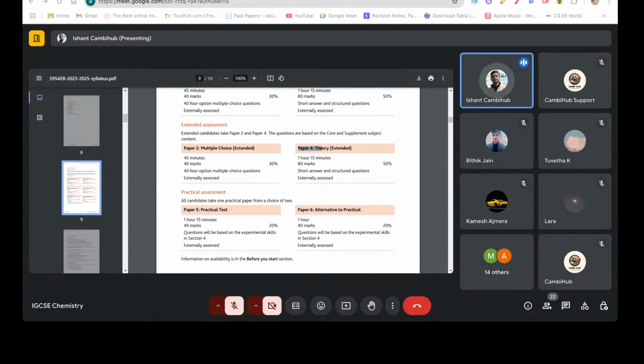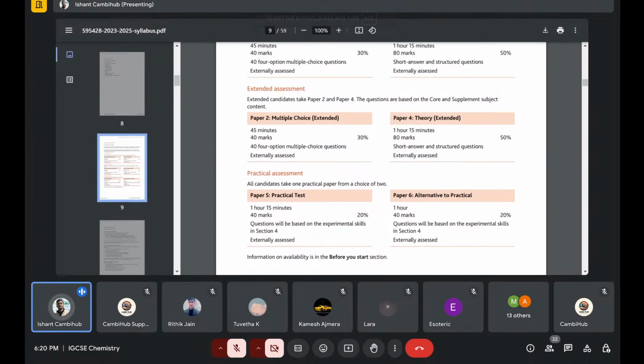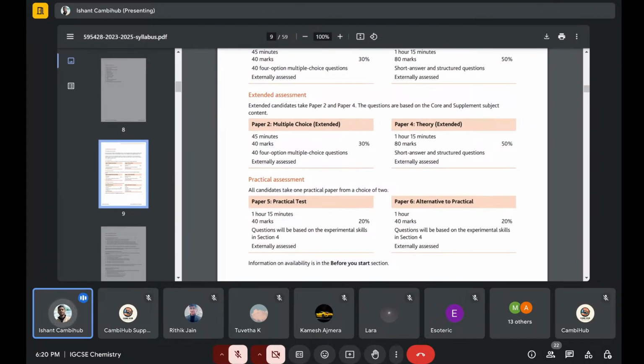Paper four, I would tell you that stoichiometry is an important question. In this paper four, your main aim should be to get full marks for stoichiometry. During my time, the stoichiometry part was pretty easy. The basic questions were only asked, not that tough. And in organic chemistry you also have to aim to get full marks in paper four.